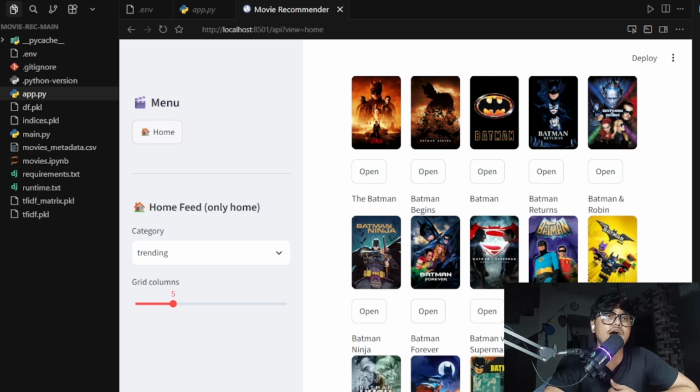To conclude, I built a complete movie recommendation system. I cleaned movie metadata, created tag features, converted text into TF-IDF vectors, and used cosine similarity to find similar movies. I served the model with FastAPI, added live TMDB data, and built a Streamlit UI for browsing, searching, and recommendations.